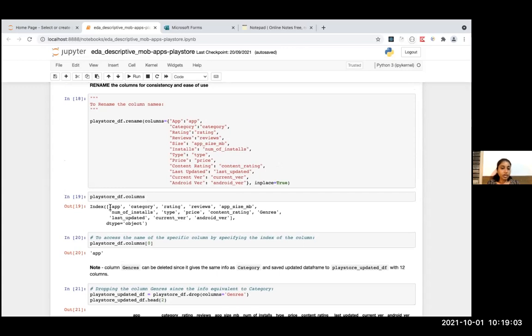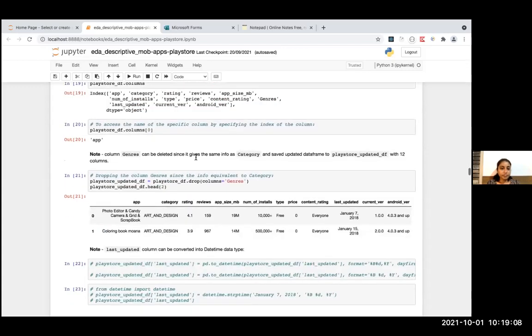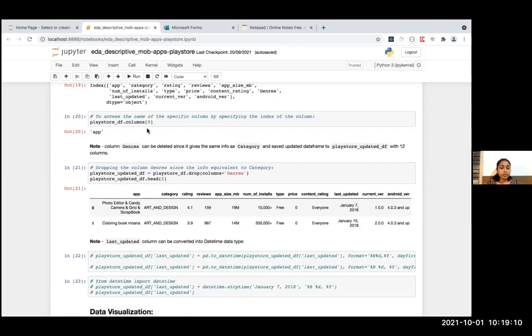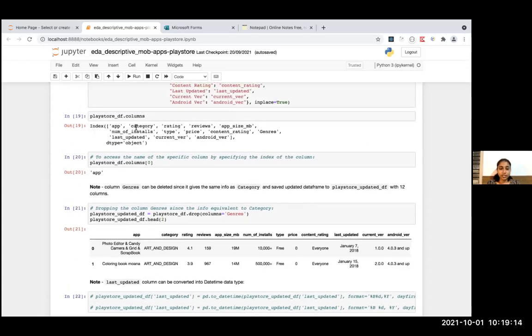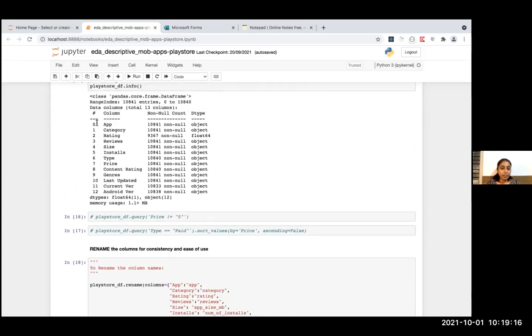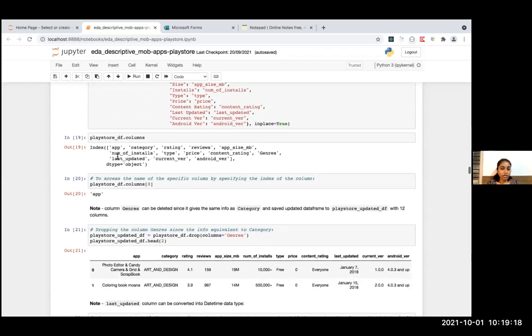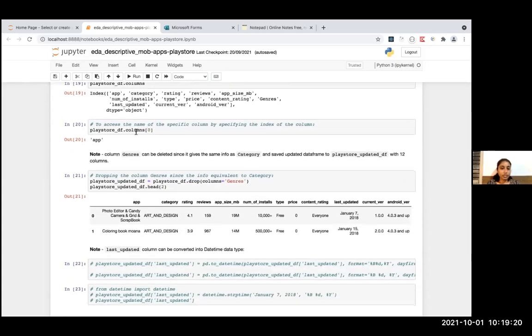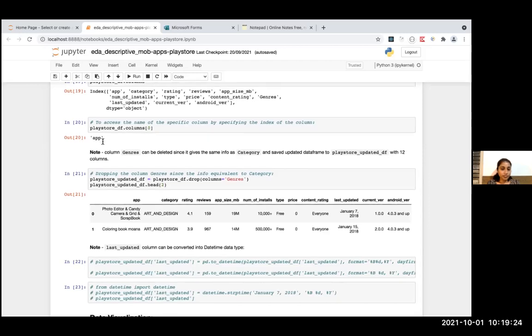So this is how you check, okay, it has been completed. And if you want to know the specific column name, you can pass in the index of that column. Say for app, the column index is 0. As an example, I have passed 0 to the columns attribute, and I will get the name of the column.